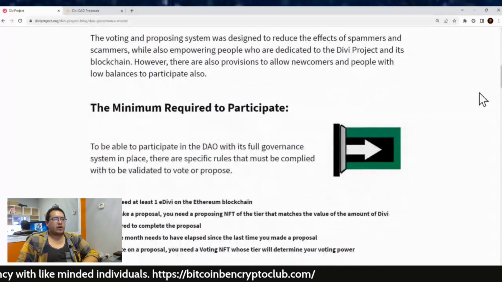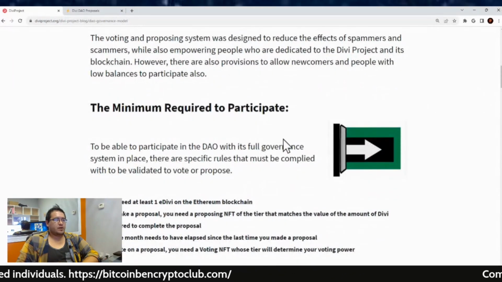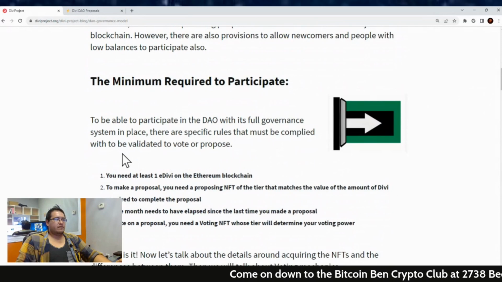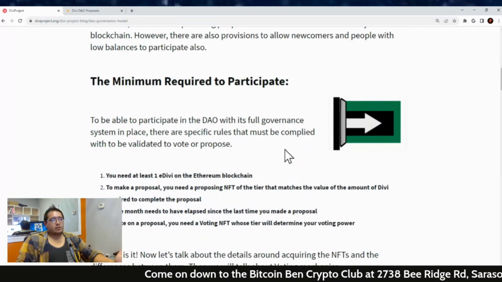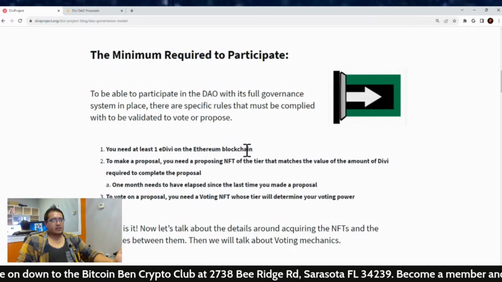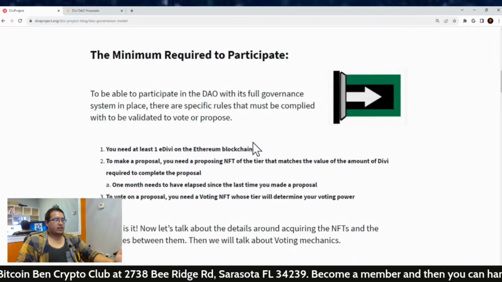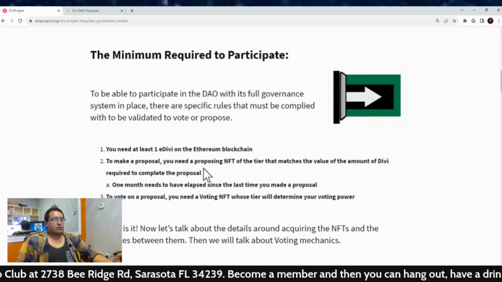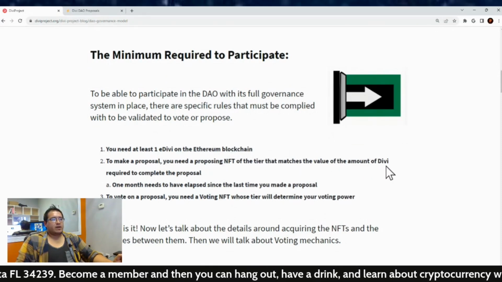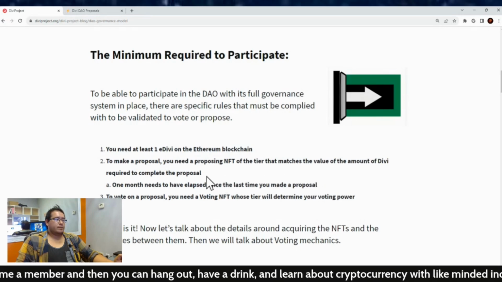Now, the minimum required to be able to participate in the DAO with its full governance system in place, there are specific rules that must be complied with to be validated to vote or propose. So, one, you need at least one eDivi on the Ethereum blockchain. It's easy to store it on the MetaMask wallet out there. And to make a proposal, you need a proposing NFT of the tier that matches the value of the amount of Divi required to complete the proposal.